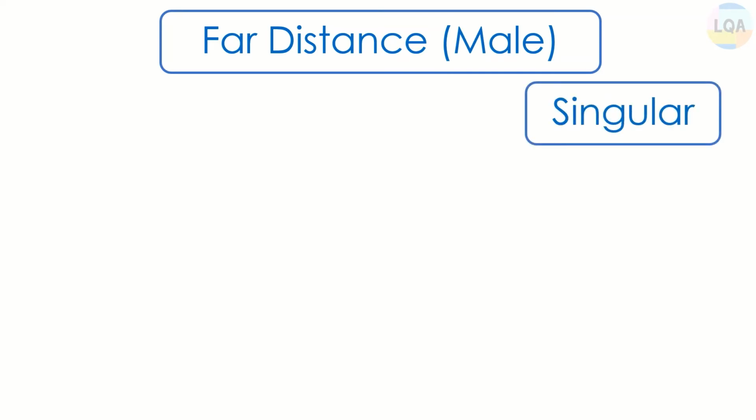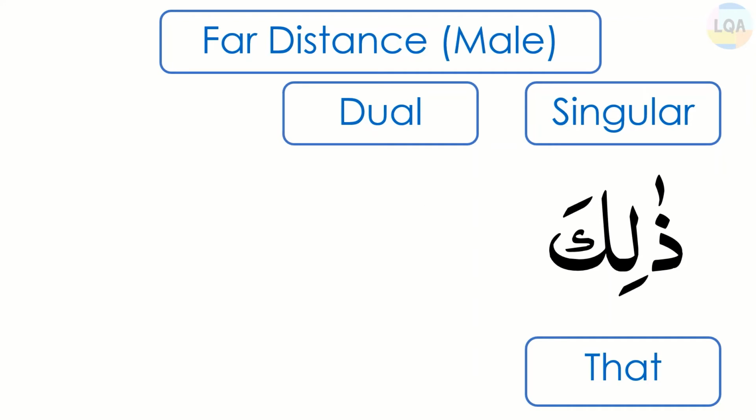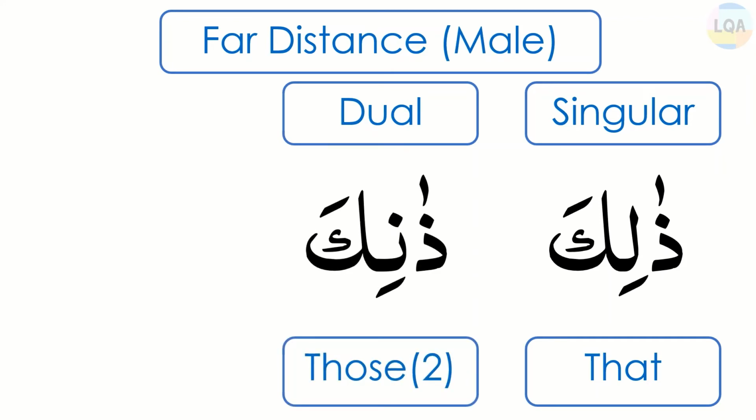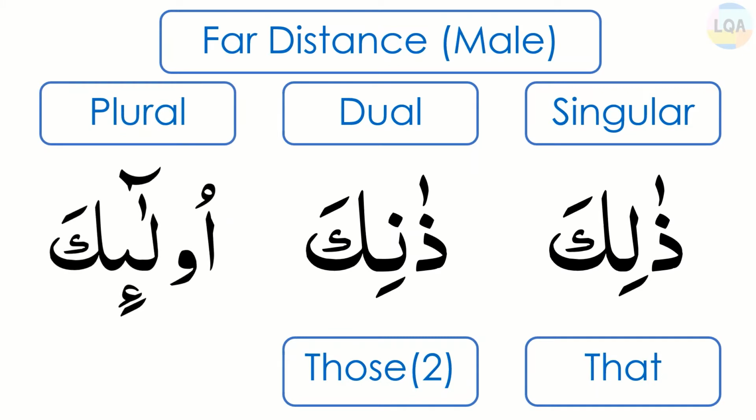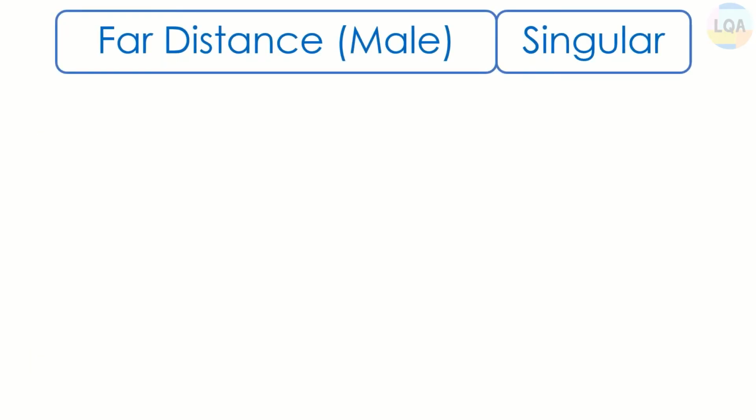First one is singular, which is zalika, and it means that. Then the next pointer is for dual, which is zanika, and it means those two. And the last one is plural, which is ulaika, and it means those. Let's see some examples of far distance pointers.